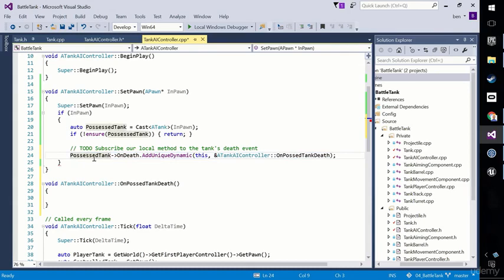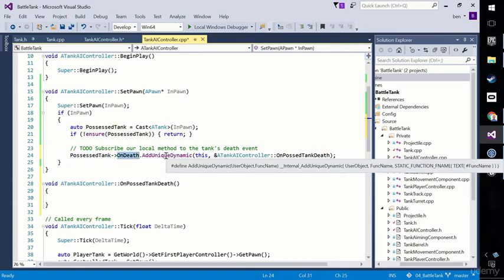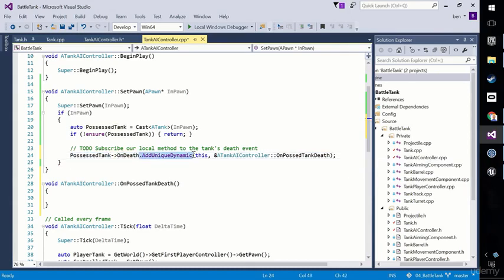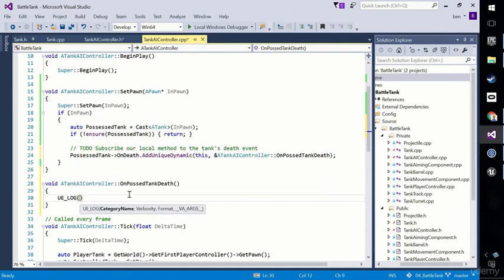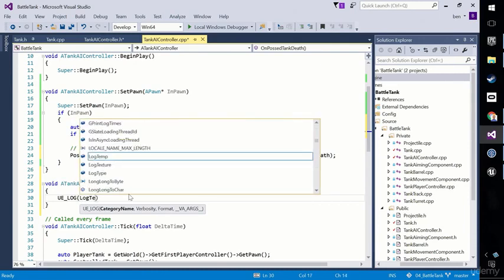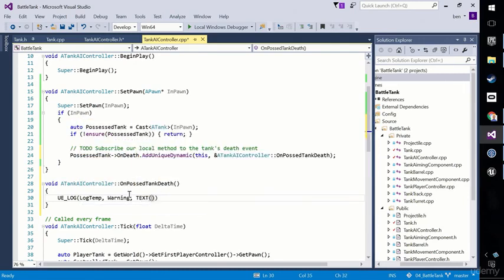It said, okay, here's the instance. It's got this OnDeath delegate that gets called. We're going to add a unique dynamic registration for it, and we're going to handle it using this method here. So to finish off, all we need to do is log to say that we're receiving this. Just say "received" like that. Okay, let's see if that works.